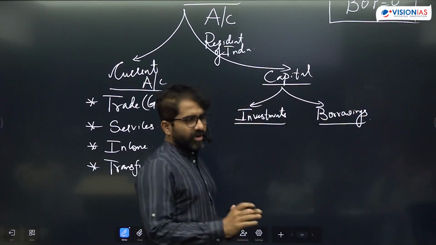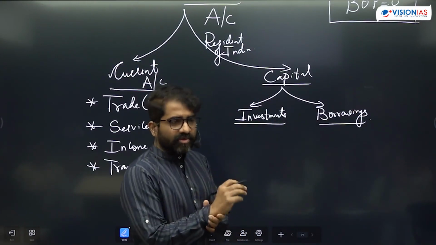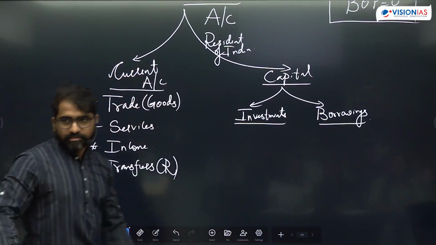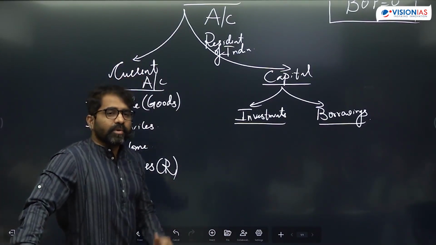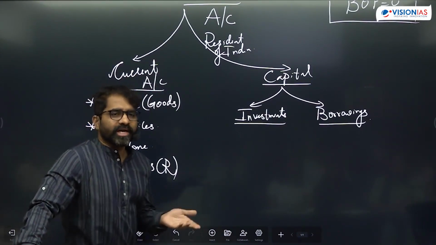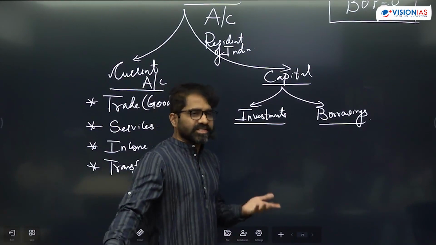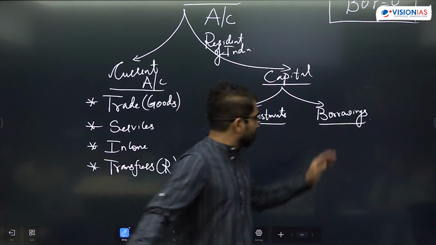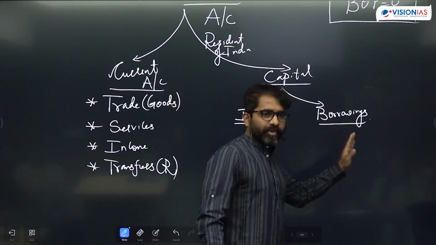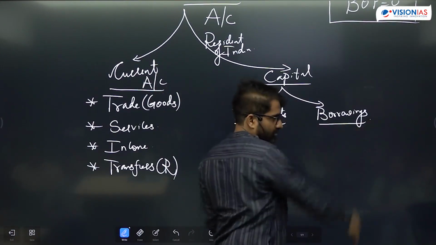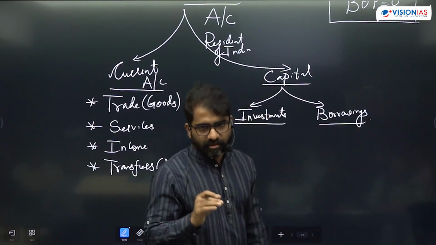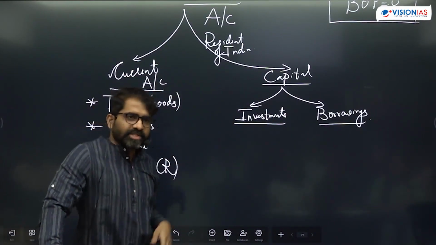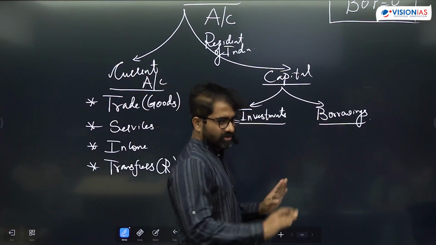So in the material, they have written foreign aid, but foreign aid, if it is in the form of grant, then only it will be in the current account. Foreign aid can be in the form of grant or it can be external assistance. Assistance is something like a soft loan. So only if it is a soft loan, it should be here. I think you got my point, right? So foreign aid in the form of grant or a transfer should be here, isn't it? And if it is in the form of loan, external assistance, then it should be in the capital part. So that should be clear.